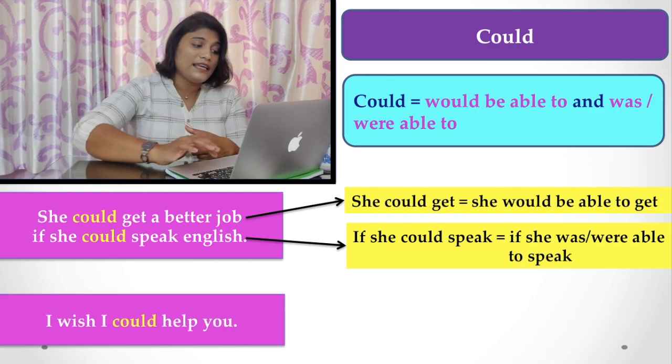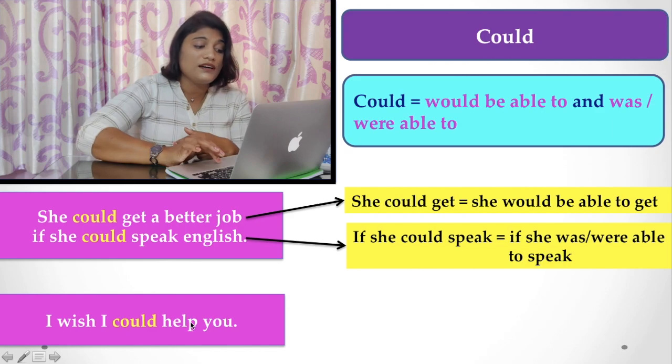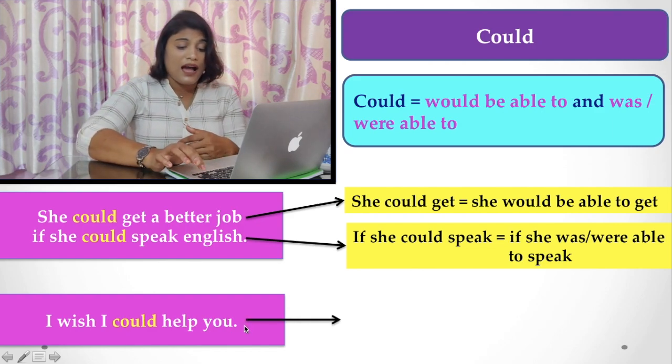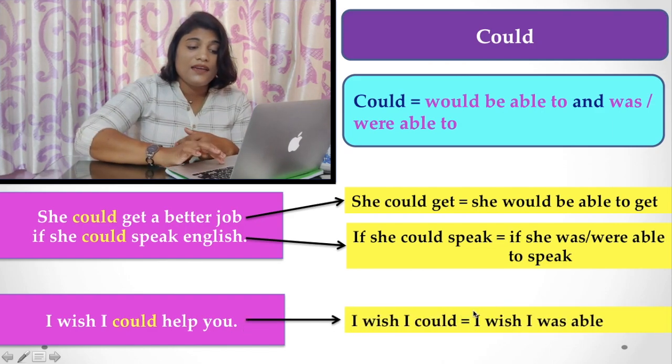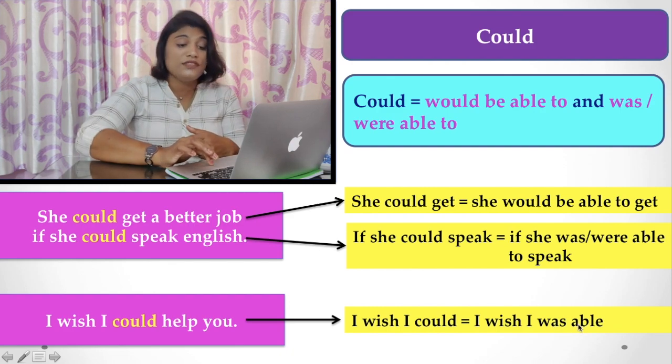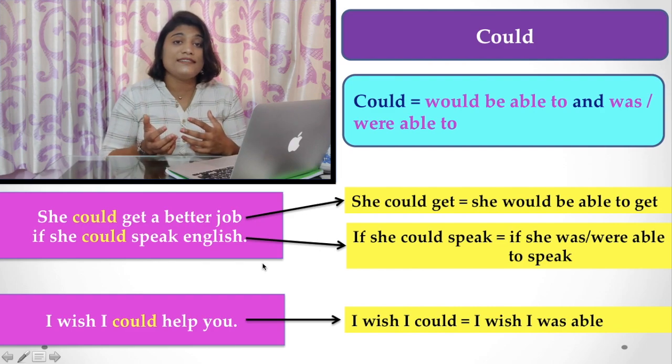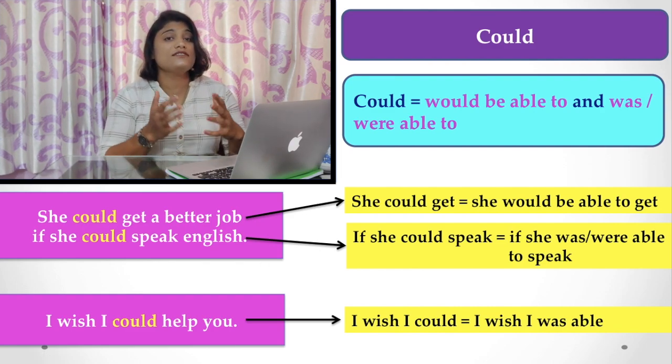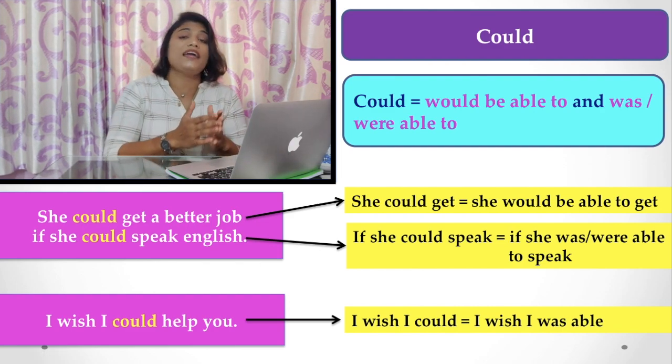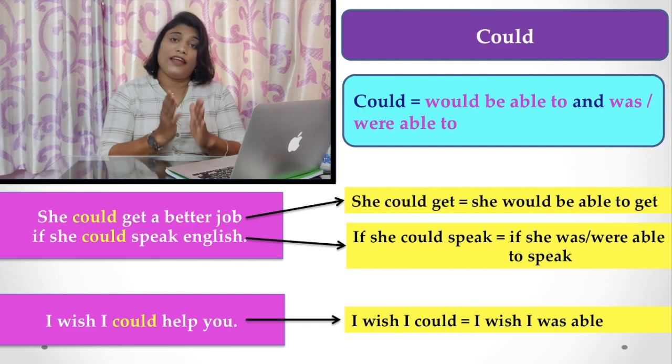More examples like that. "I wish I could help you." That means I wish I was able to help you. These are the differences. So while using these words in sentences, you have to keep all these things in mind very clearly.